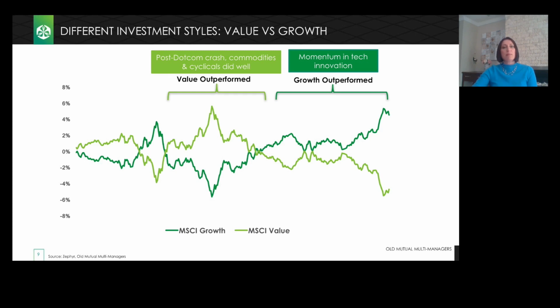For instance, managers who favor value investing would have done quite well post the tech bubble in late 1990s, supported by cyclicals and commodity cycle. The last 10 years, on the other hand, would have seen growth investing as the winner on the back of momentum in tech innovation.